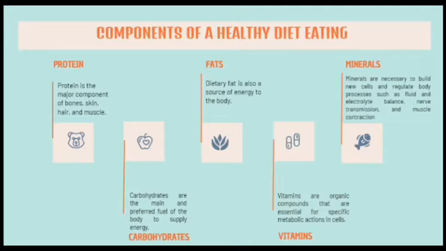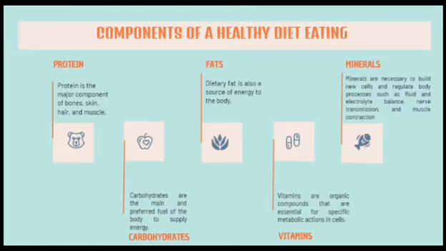Carbohydrate. Carbohydrates are the main and preferred fuel of the body to supply energy, so they are essential to the functioning of most body systems, the neurologic system in particular. This is why carbohydrates are so important to infants and toddlers whose brain cells are actively growing. Fat. Dietary fat is also a source of energy to the body. It can be an immediate energy source or can be stored if not used, then released when energy is required.